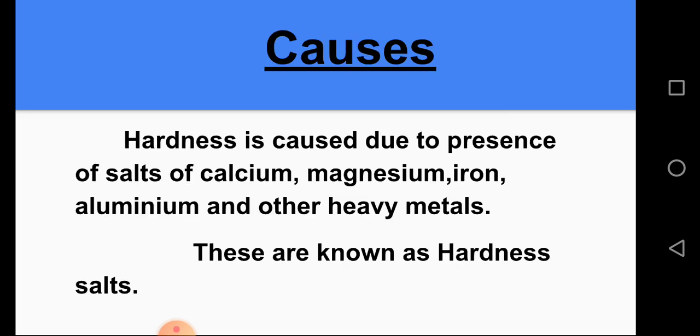Next, what are the causes of hardness? Hardness is caused due to presence of salts of calcium, magnesium, iron, aluminium and other heavy metals. As these salts cause hardness in water, these are known as hardness salts.